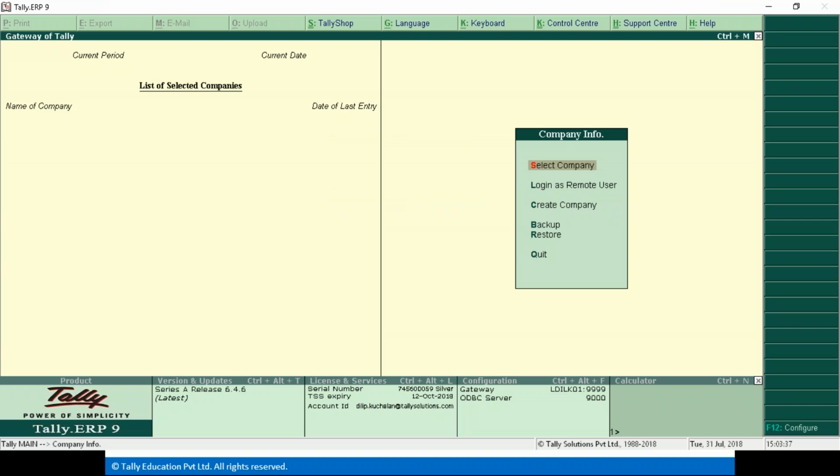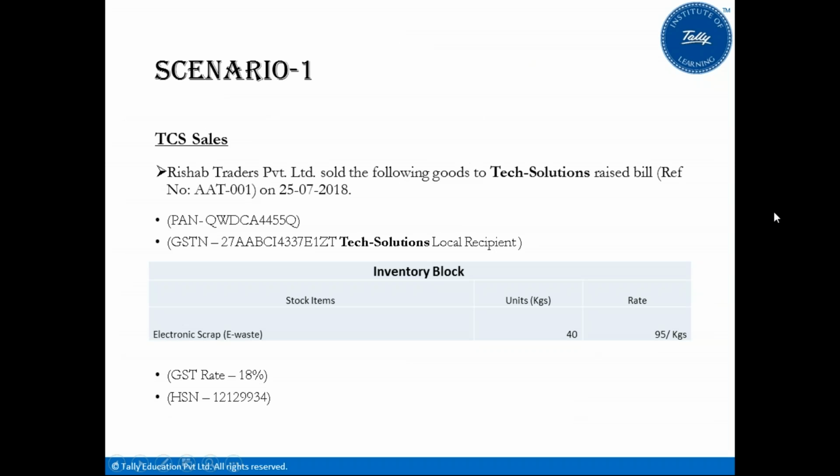Now this company is having various activities for which the, just hold a line.